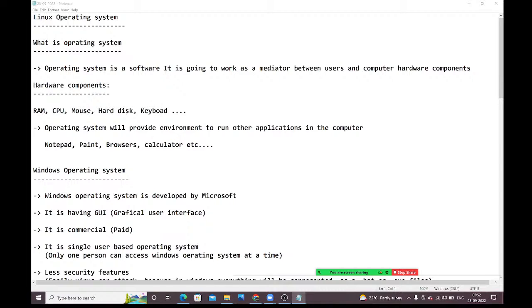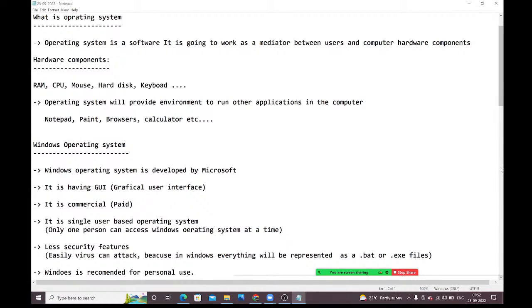Even for DevOps or AWS, if you want to do anything, Linux basics are the prerequisite. In the last session, we discussed what an operating system is, the difference between the Linux operating system and the Windows operating system, and what different distributions are available in Linux. All those things we discussed in the last session.